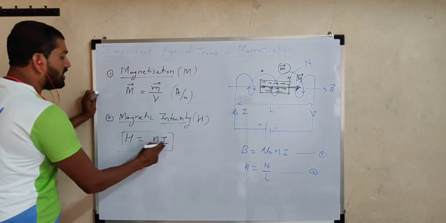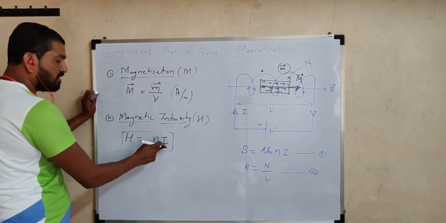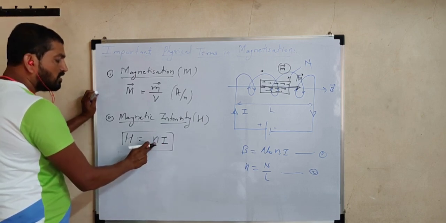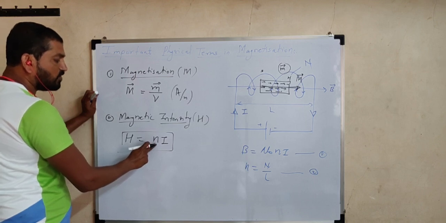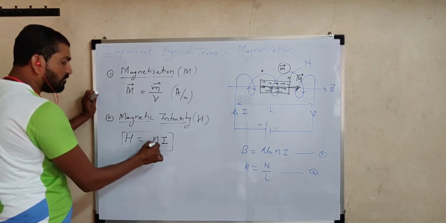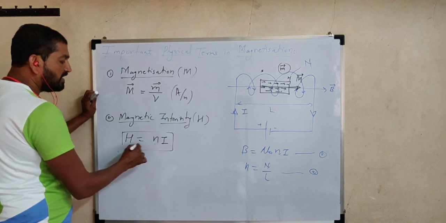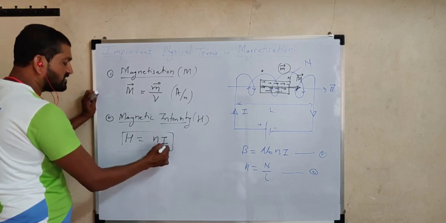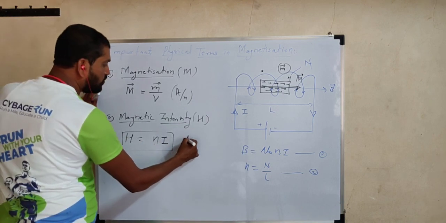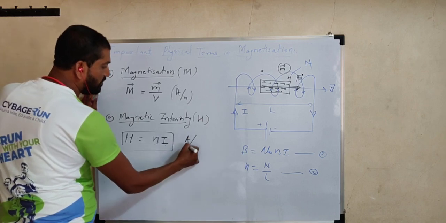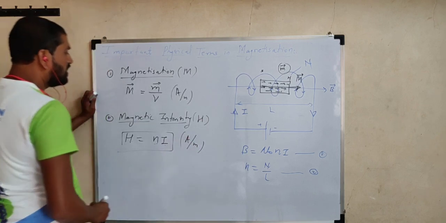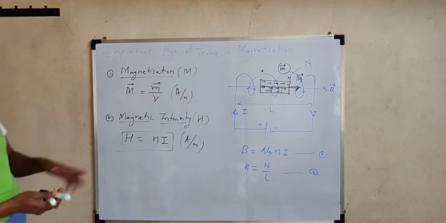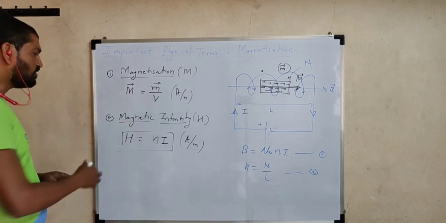See here, i into small n. Ampere means current, into turns per unit length, that is, number of turns per unit length. Hence the product n i, where n is the number of turns per unit length, gives rise to magnetic intensity. So as per this formula, again the unit: current ampere, this is per meter, so ampere per meter. Now these two quantities are expressed in the same unit. Now here H is a vector.